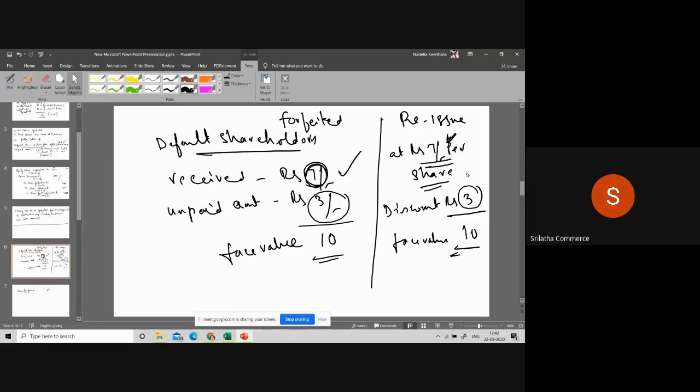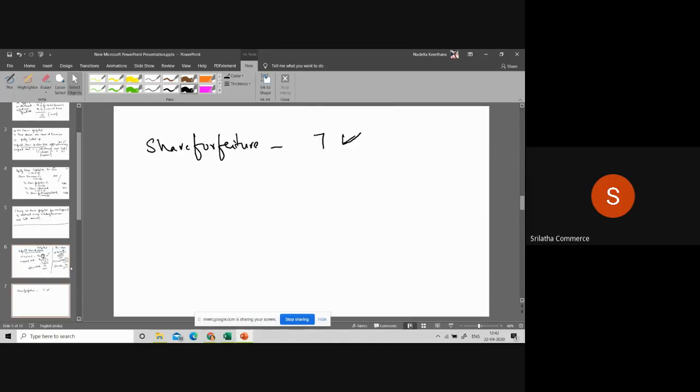Yes, ma'am, clear. Okay. So we reissued at how much? 7 per share. So from the shareholder, you are going to receive 7 rupees. What is the loss? The face value of the share is 10, but we reissued at 7. Loss is how much on this reissued forfeited shares? 3. So whatever discount you had given, that loss will be deducted from the amount which received